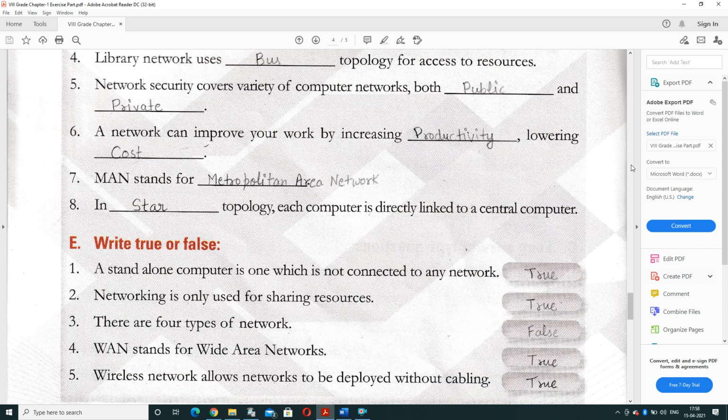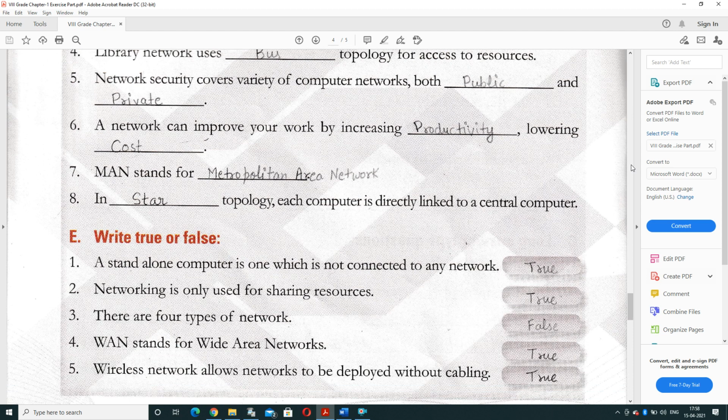Next is E part, true and false. A standalone computer is one which is not connected to any network. True, it is. Networking is only used for sharing resources. Yes, true. There are four types of network. It is false. Networks are of three types. WAN stands for wide area network. Yes, it is a wide area network. And wireless network allows a network to be deployed without cabling. Yes, true it is.